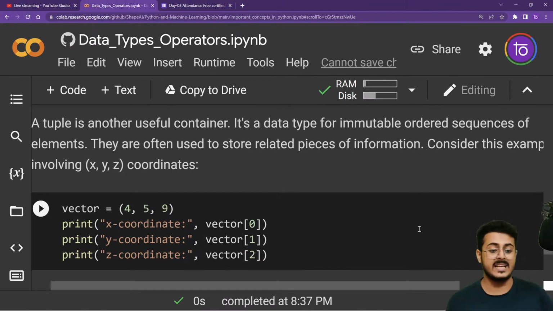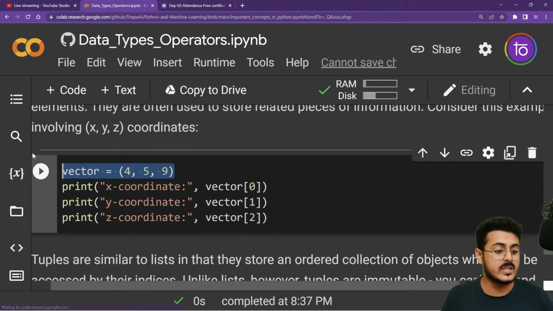Tuple was basically created to store related pieces of information that do not usually change frequently. Okay, that you don't need to modify. For example, the x, y and z coordinates of a particular point are usually fixed. So for that you use a tuple. For example, the height, width and length of a particular object are also usually fixed. So that is also stored as a tuple itself. Okay, so tuple was created for that particular matter.